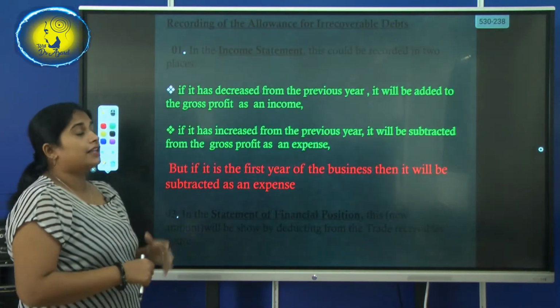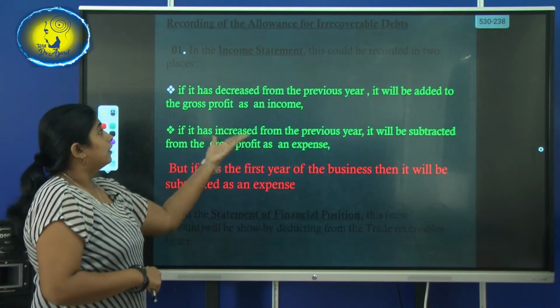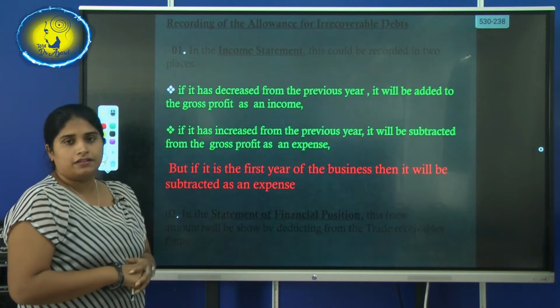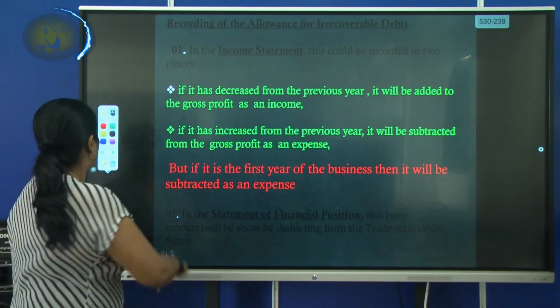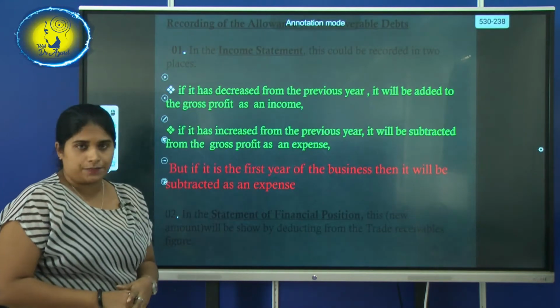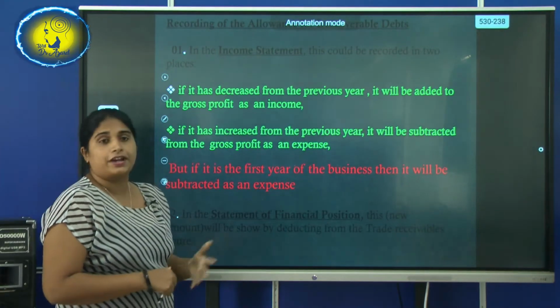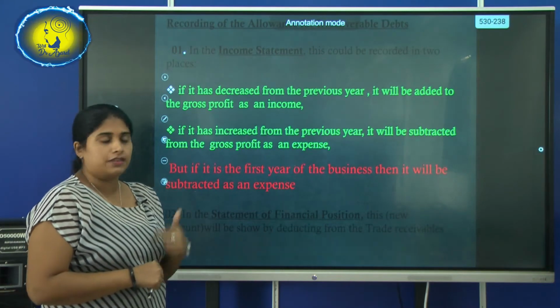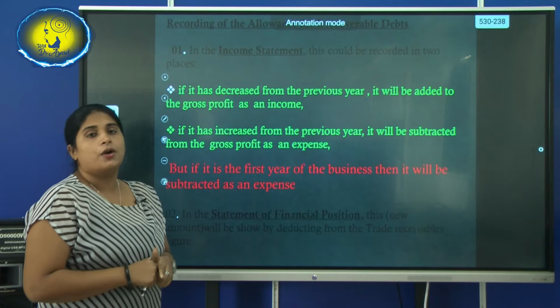Now we'll see how this allowance for irrecoverable debts affects, and how it will be recorded in, the financial statements. First, you have to record it in the income statement. You all have learned this one. We have two financial documents: one is the income statement, the other one is the statement of financial position.